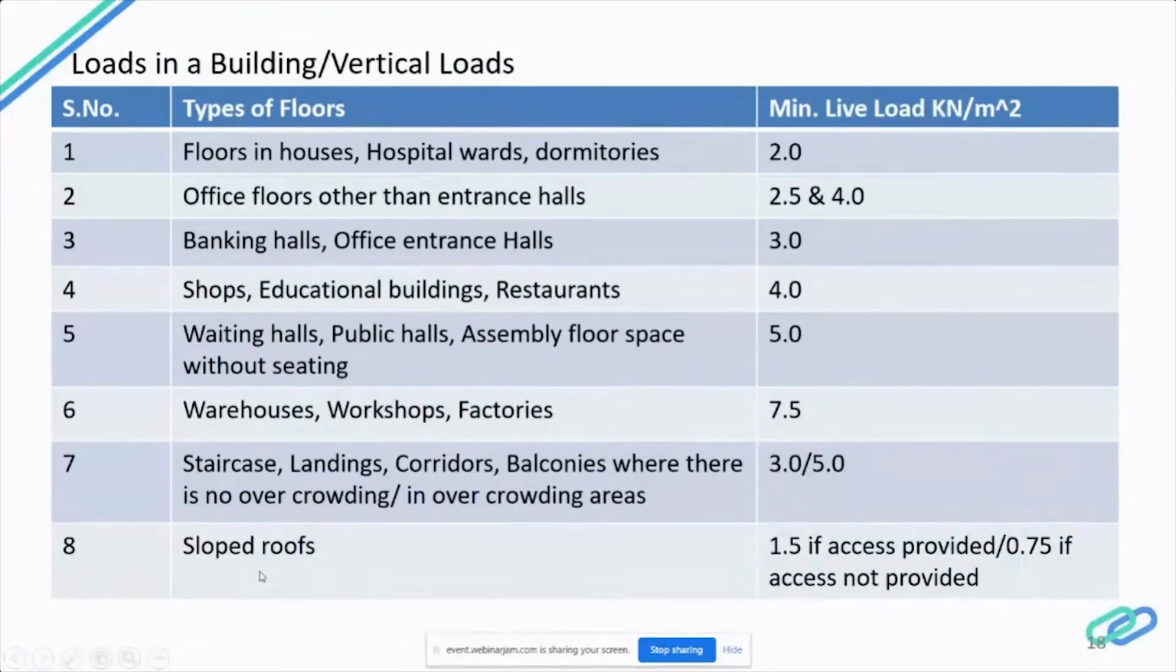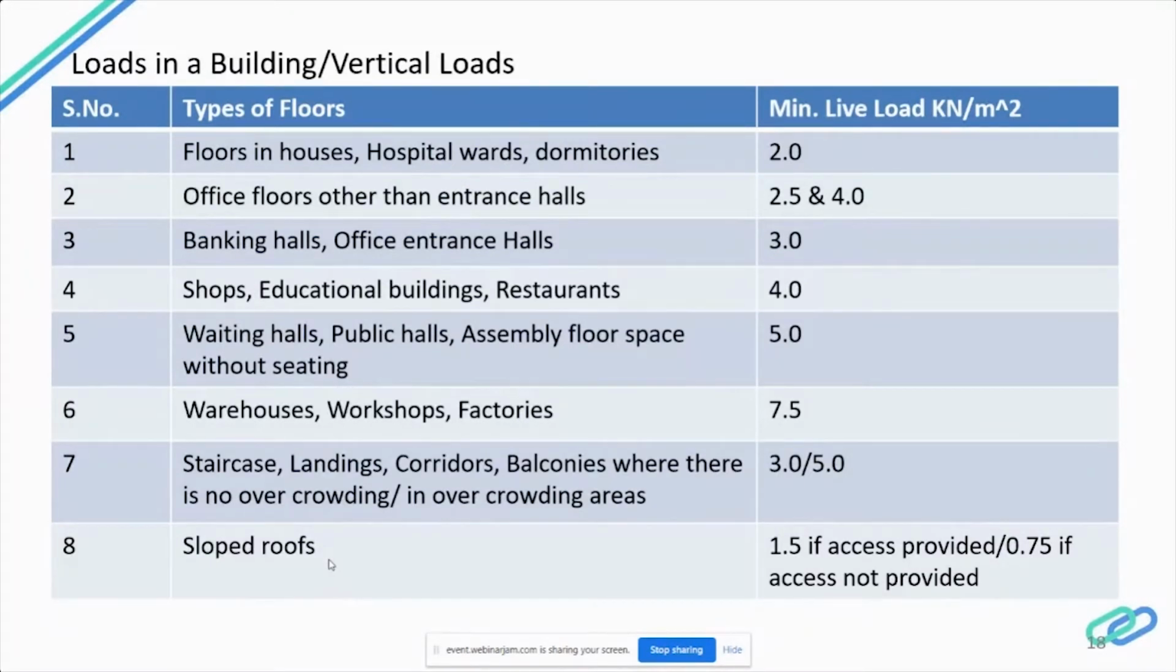For sloped roofs, as you might have seen in industrial warehouse sheds, if the sloped roof has a cat ladder and is accessible, then it is mandatory that you provide 1.5 kilonewton per meter square. If there is no access, then it is enough if you provide 0.75.